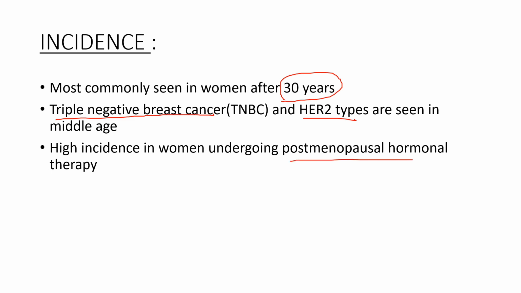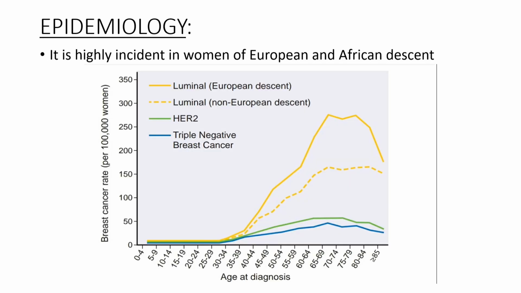This postmenopausal hormonal therapy consists of a high amount of estrogen, which causes repeated action of estrogen over the breast tissue, causing its excessive proliferation, which will lead to malignant transformation. Now seeing about the epidemiology, breast carcinoma is most commonly seen in women of European and African descent.